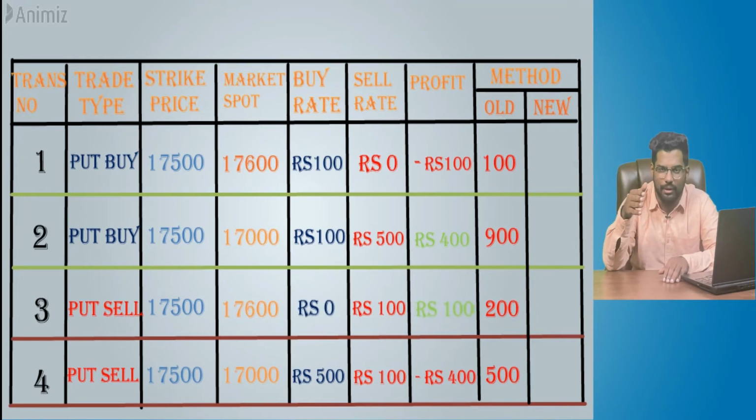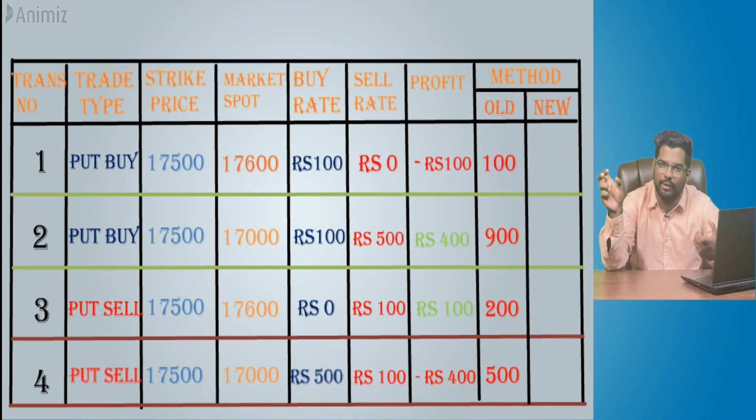Say for example, in the next example, transaction number 4, you have made a loss of 400. Plus the sold value of premium is 100. So how much are you arriving at? You are arriving at 500, which is nothing but the bought option value. So your turnover is not exceeding the total transaction value. The total transaction value is 500, and that is what you are saying is the turnover also.